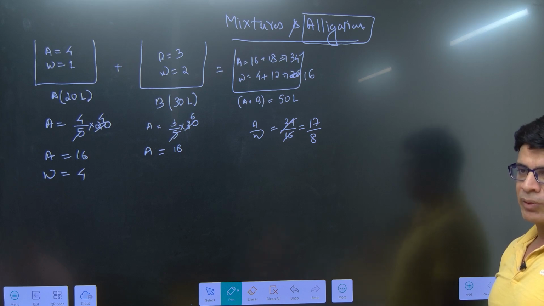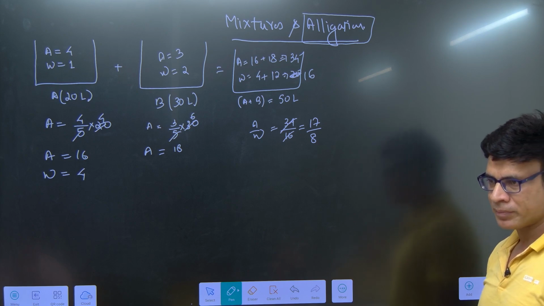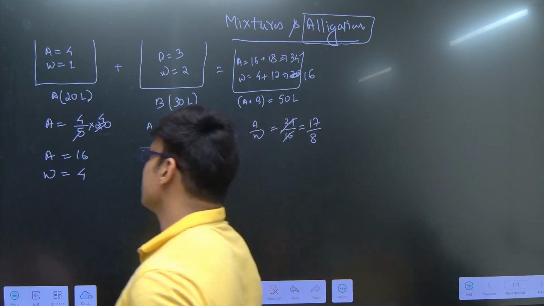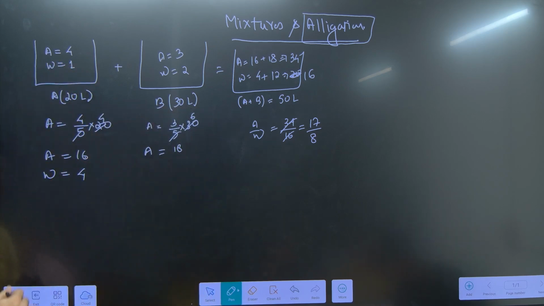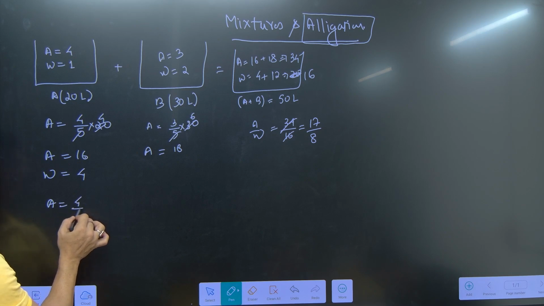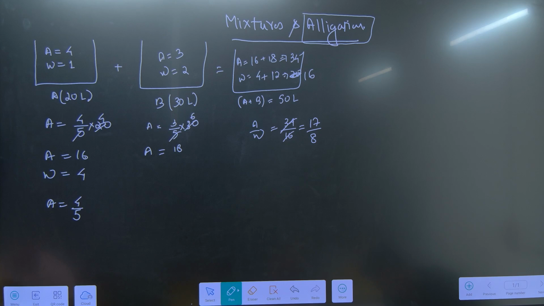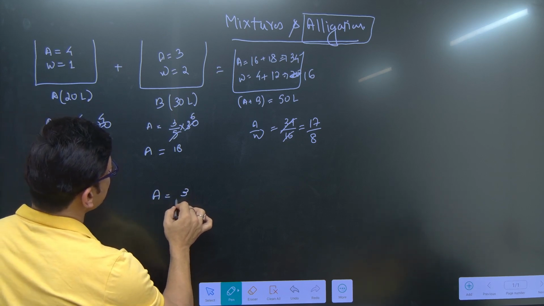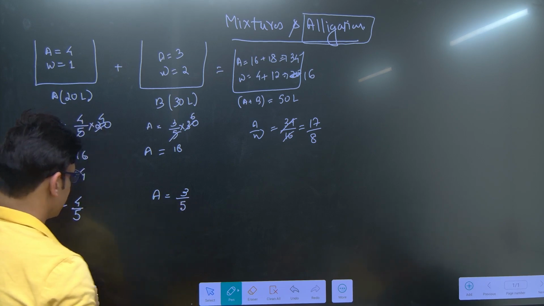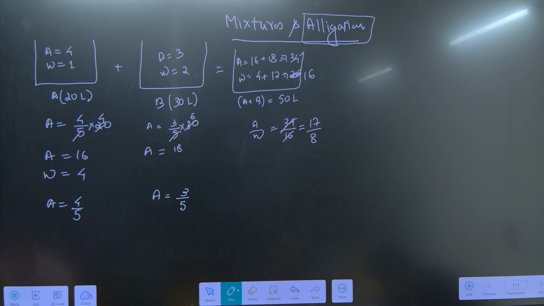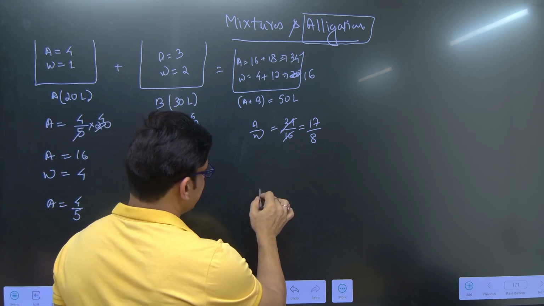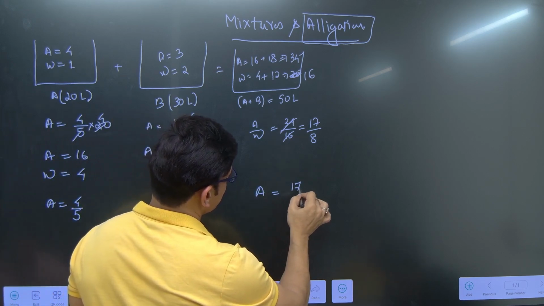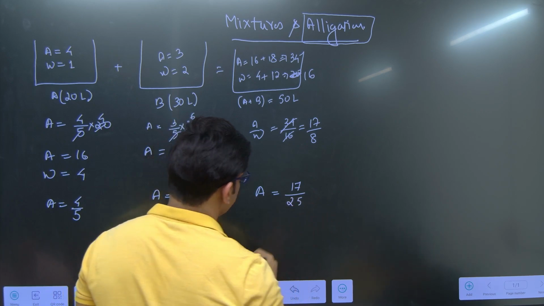This is when you are mixing two mixtures, right? Now let us understand a few things from here. When I say alcohol, how much alcohol is there? 4 out of a total of 5. How much alcohol is there? 3 by 5. How much alcohol is there in the mixture? 17 by 25, right?